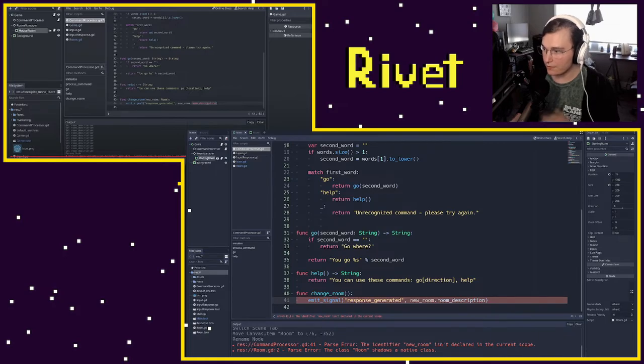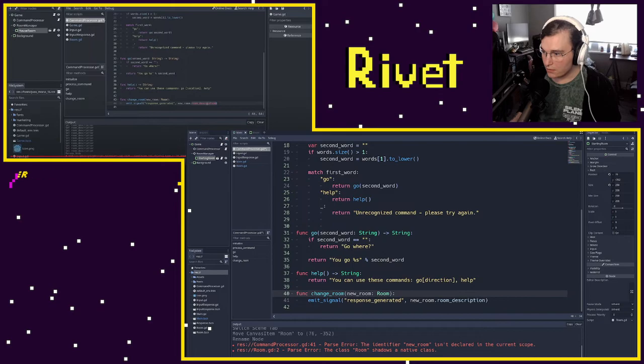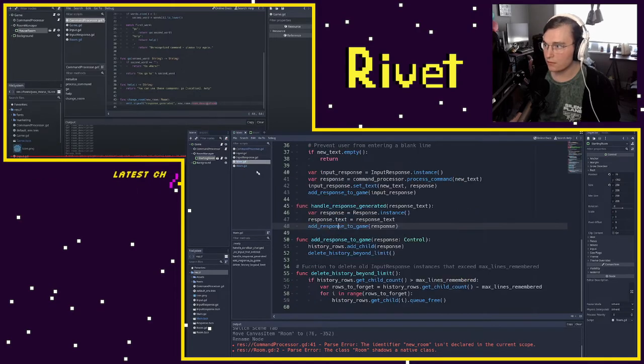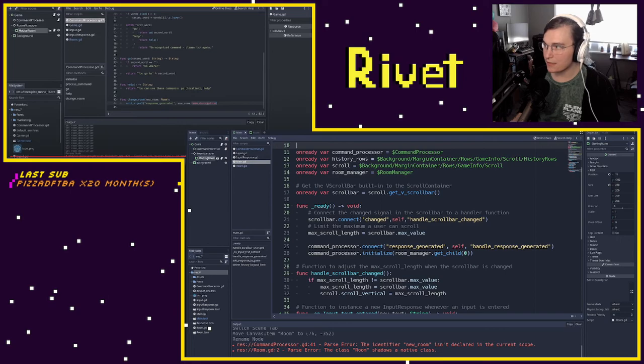The identifier new room isn't declared in the current scope. Oh, okay. I feel like there's another place that I've missed that I need to change.